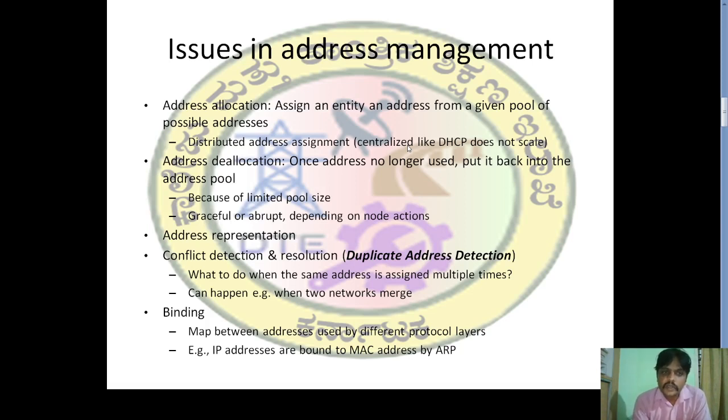DHCP. Address deallocation: once an address is no longer used, we can put it back into the address pool. Why? Because that address may be used by some other node or station, given the limited pool size. It can be graceful or abrupt depending on the node action.